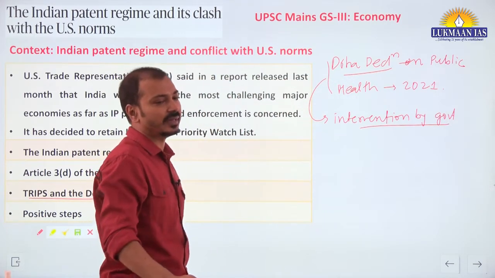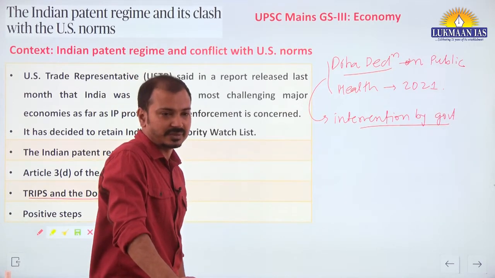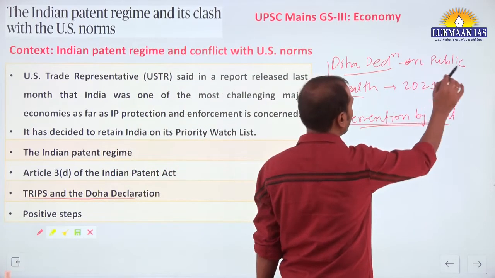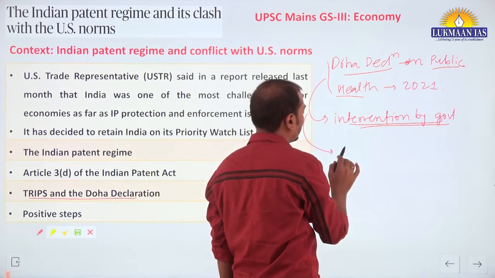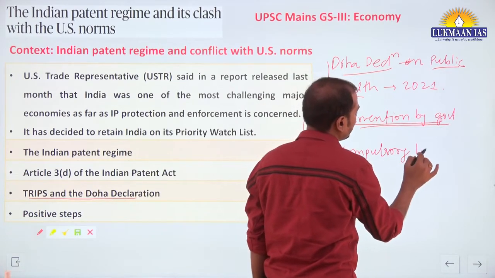It also recognizes the need of protecting the IPRs of these pharma companies, and simultaneously it recognizes the need of intervention by the government in public health, and therefore compulsory licensing can be invoked under this.